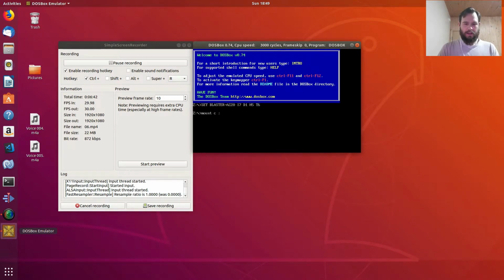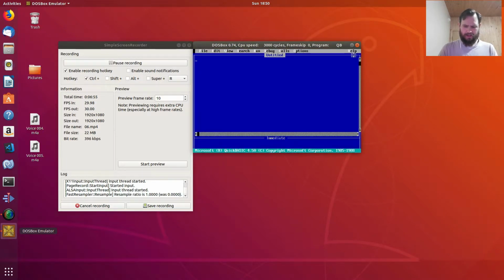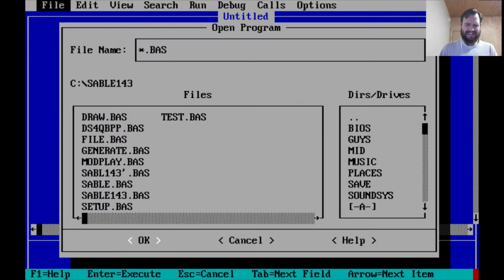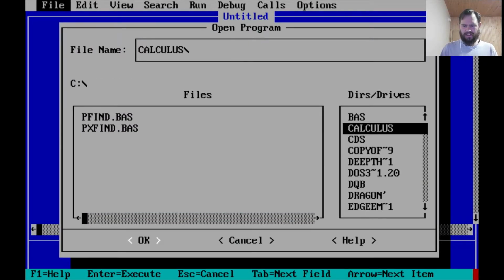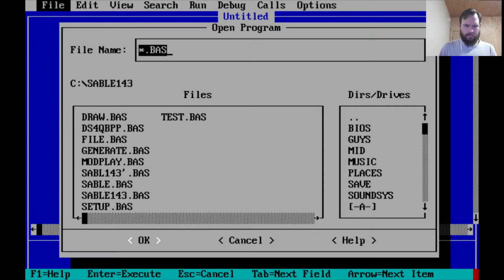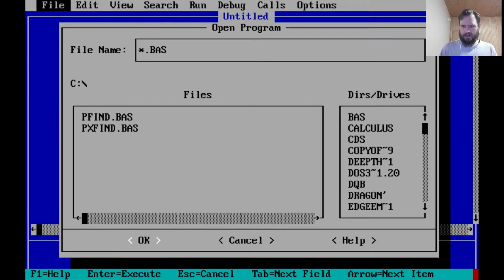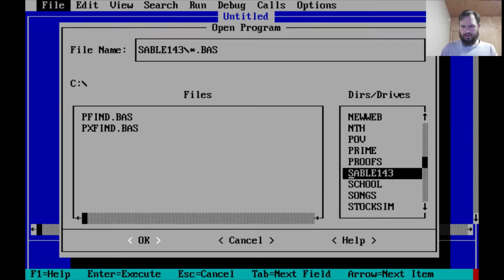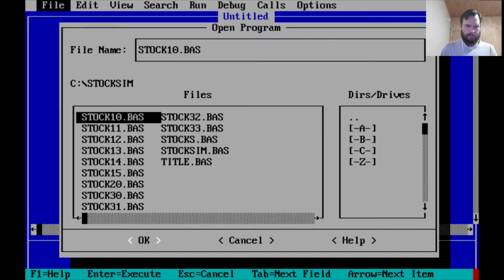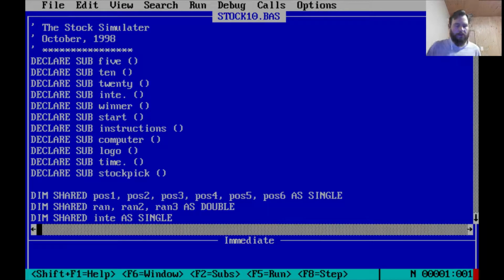Okay, so that's the stock simulator version 1.0. I wish I could get into a scenario where it ended for you, but it doesn't look like that's going to happen. Coupled with the fact that I can't exit out of these programs prematurely. I'm scared to run it anymore. Anyway, let us peruse this code.